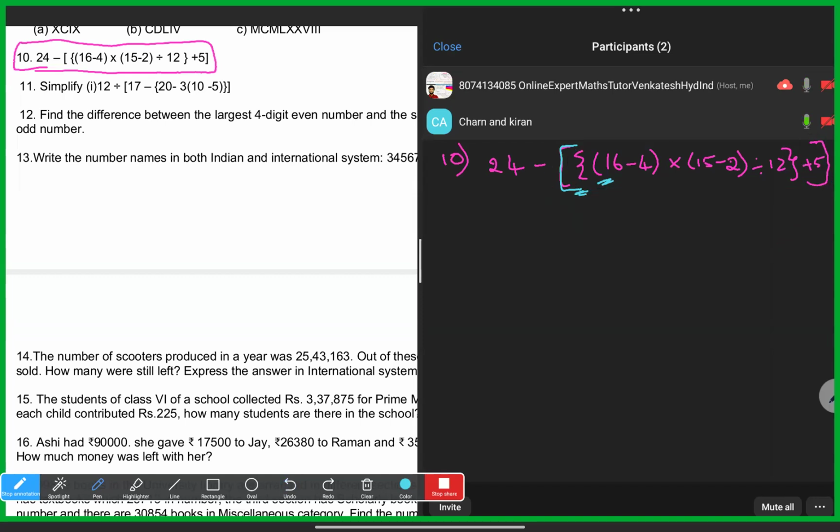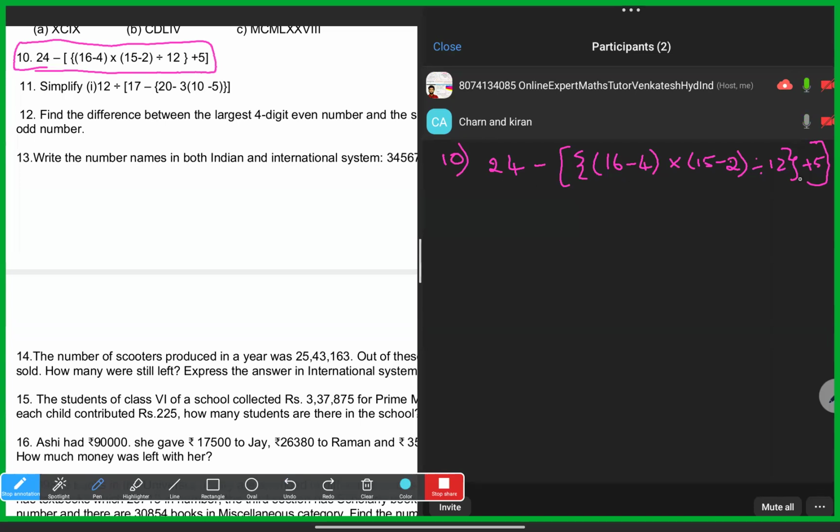The rectangular bracket, flower bracket, curved bracket. Kiran and Sharan, in the textbook, this typical a type is not there. Those are easy. That's why I'm explaining these two, so that you can do those as well. Is that okay? Okay, sir.